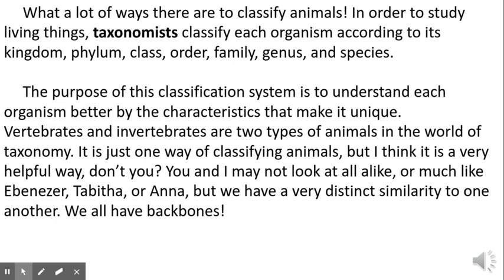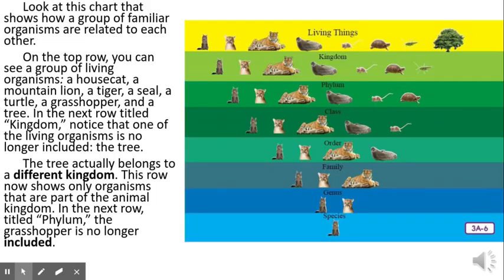You and I may not look at all alike or much like Ebenezer, Tabitha, or Anna, but we have a very distinct similarity to one another. We all have backbones. Look at this chart that shows how a group of familiar organisms are related to each other. On the top row, you can see a group of living organisms: a house cat, a mountain lion, a tiger, a seal, a turtle, a grasshopper, and a tree.